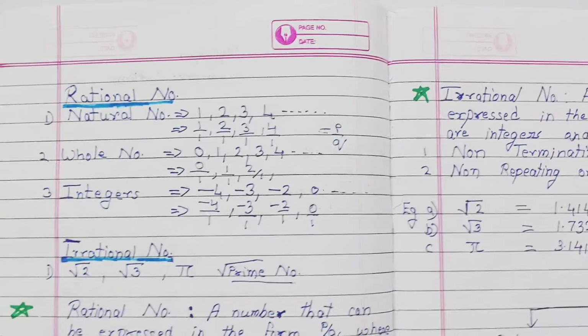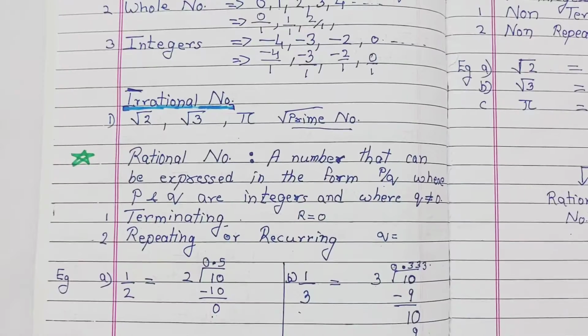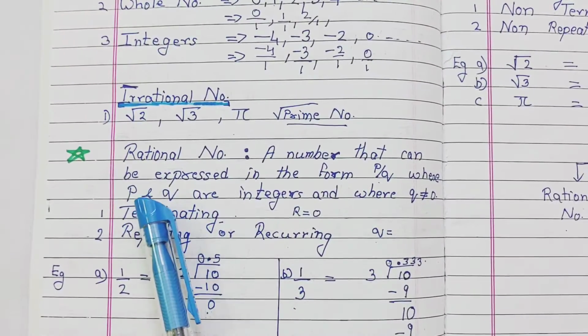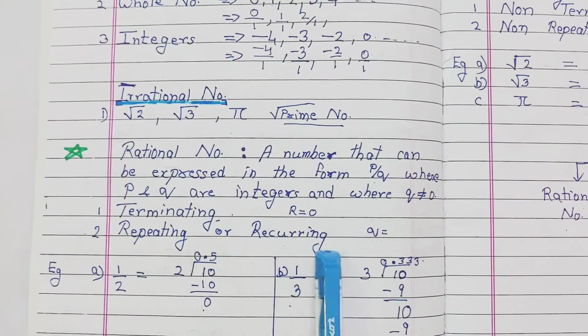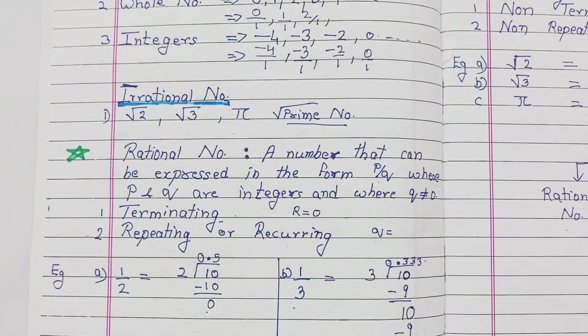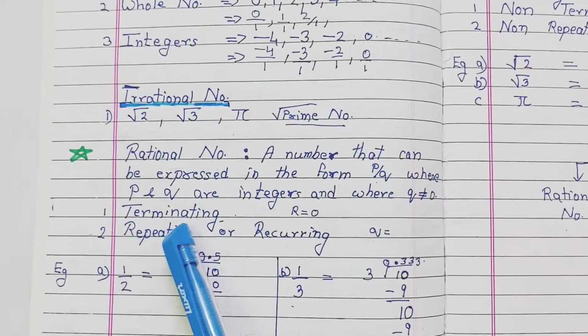Let's see something new that is in your books. For rational numbers, there is a term: terminating, repeating or reoccurring. What is terminating? Terminating means completely divisible. If they give you any number and want you to tell whether it is rational or irrational, you have to see whether this number is terminating.